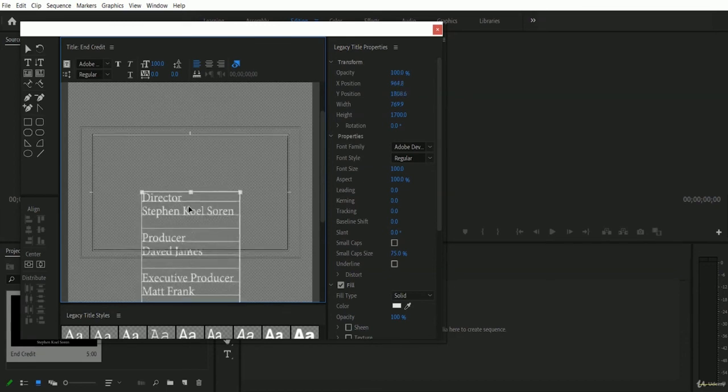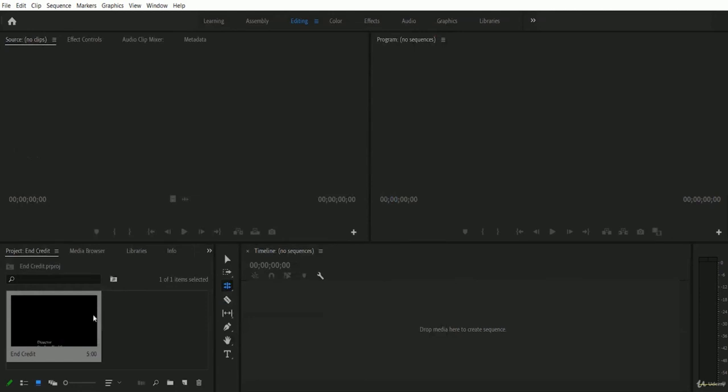So I'm going to place the starting text at the middle. You have to keep it the same way, and once you are done, you just have to close this tab of legacy title.